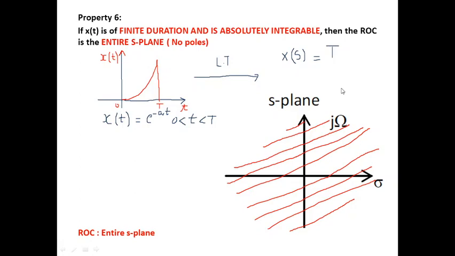So these are the fundamental properties of ROCs which you will be using very frequently in your problems.